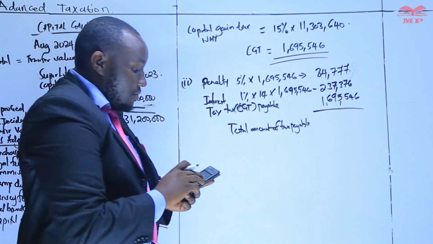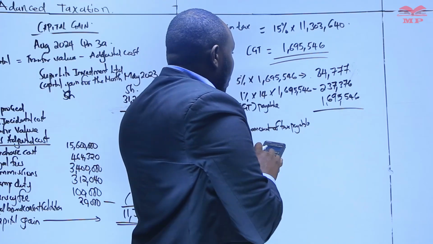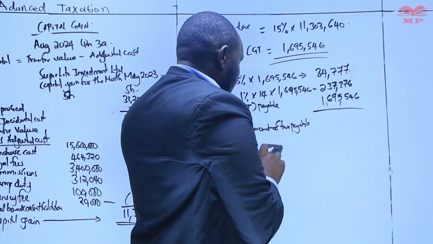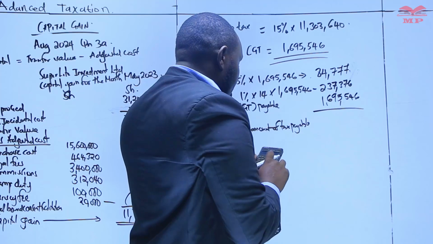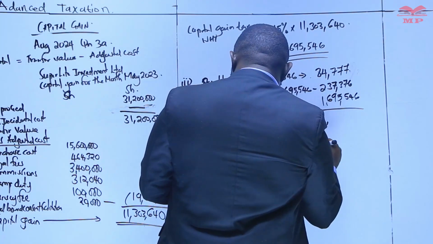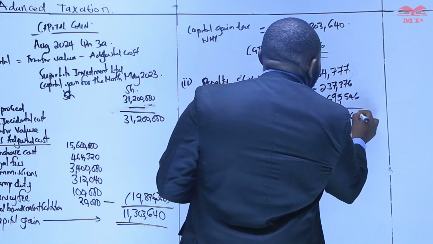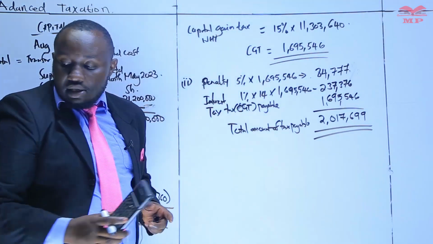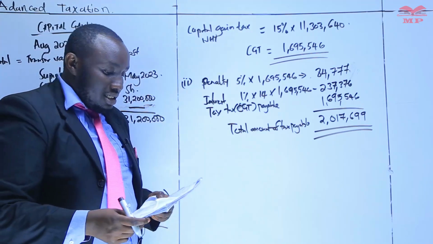So the amount that is payable should basically be 84,777 plus 237,376 plus 1,695,546. So the figure should be 2,017,699.